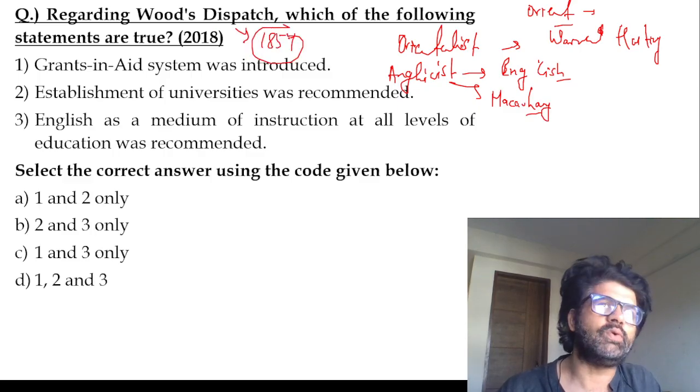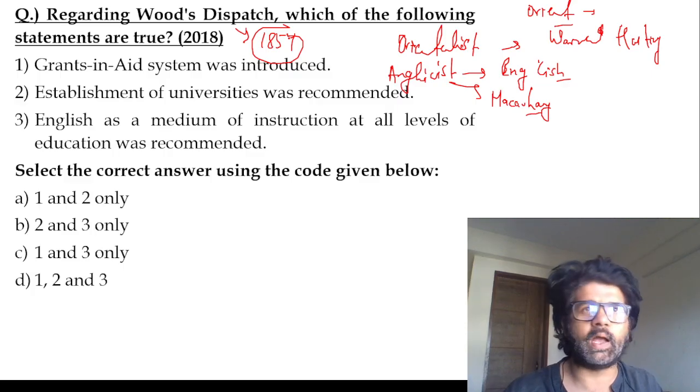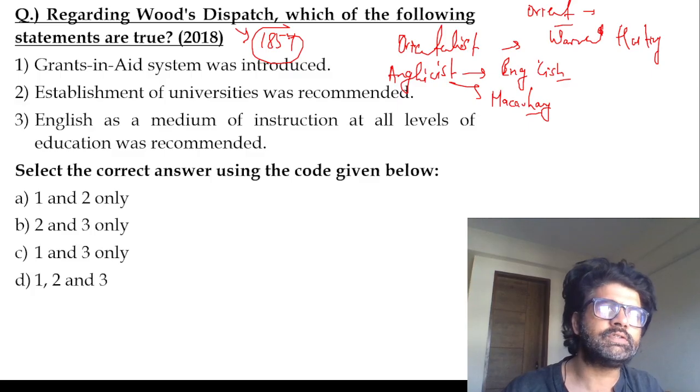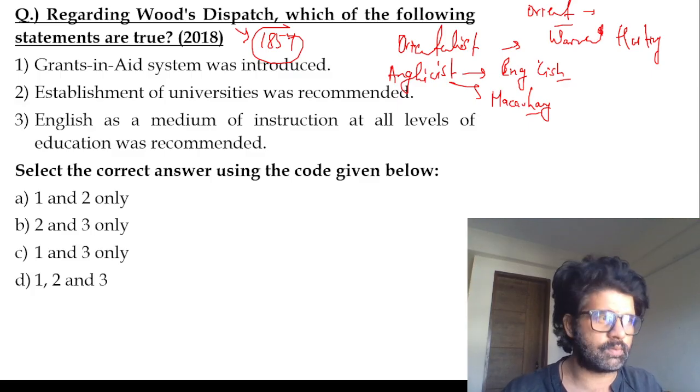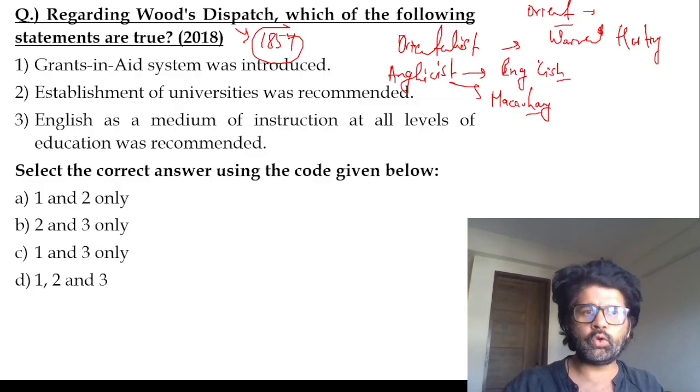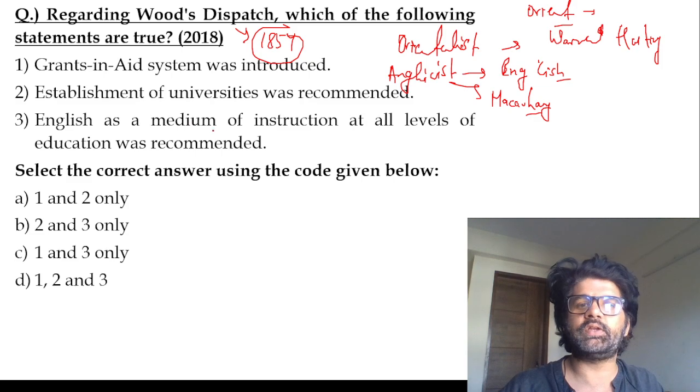They said, dude, at the lower level, people, I'm a Tamilian, I'm a Telugu, I'm a Kannada speaker. So how can I learn stuff at the lower level in English? There has to be a bridge somewhere, right? So at the lower level, vernacular language, and at the higher level, English. English as a medium of instruction at all levels was not recommended. It was discontinued by Wood's Dispatch. Vernacular languages at the lower level. So third is wrong. Eliminate third. You will get the answer A, 1 and 2 only.